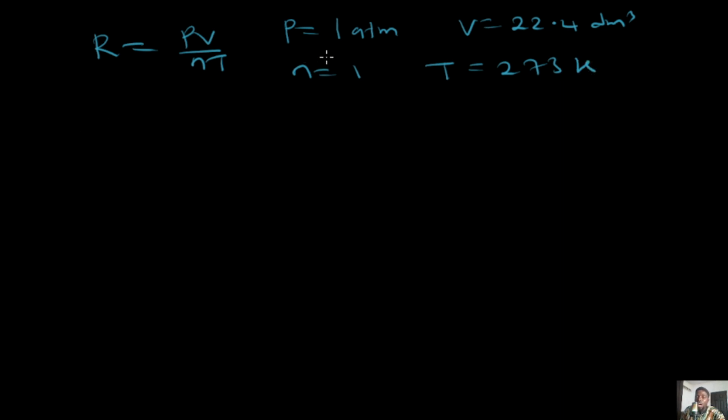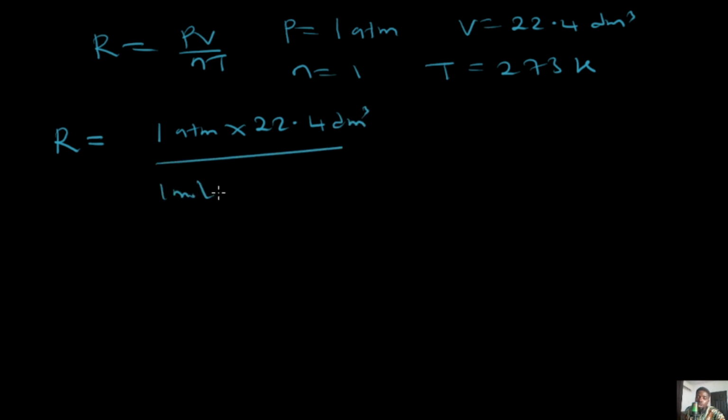It means that when you have your pressure in atm and volume in dm cube, the R constant is going to be equal to PV, which is 1 atm times 22.4 dm cube, divided by 1 mole multiplied by 273 Kelvin.